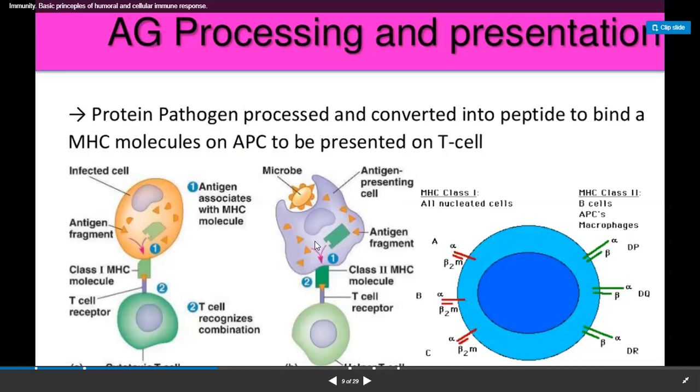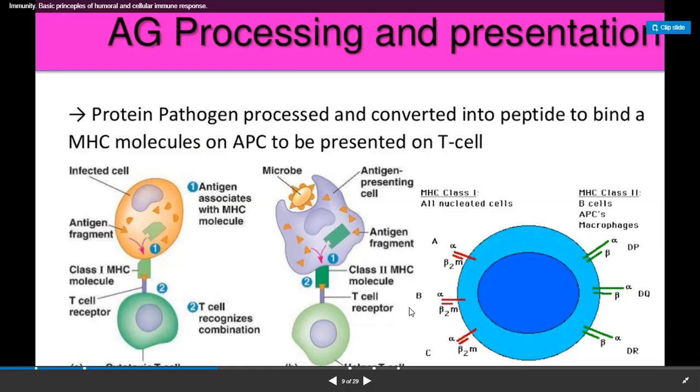This is the antigen presenting cell. When a microbe comes into the human body, this antigen presenting cell engulfs it. It is engulfing here, and after engulfment, it creates a phagolysosome complex. Due to this phagolysosome complex, the antigen is converted into small peptides.